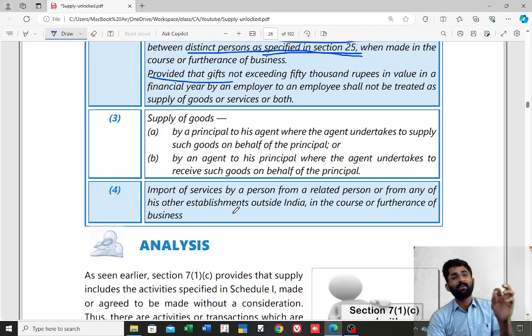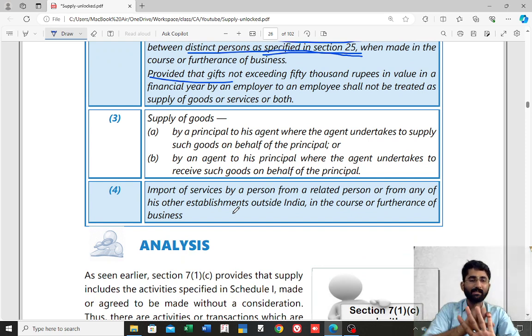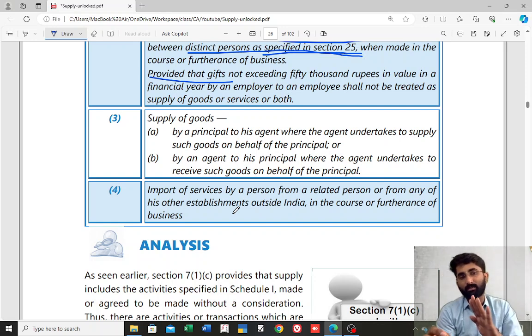And the last one, PRAI. Last one, there are 4 items. PRAI, I is importation of service. Remember, there are 5 conditions. Importation of services without consideration from a related person or own establishment outside the country or outside the taxable territory. And the last, fifth important condition is for business purpose.